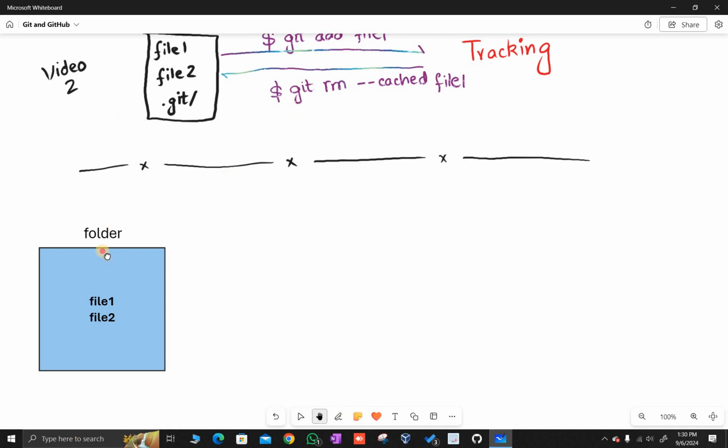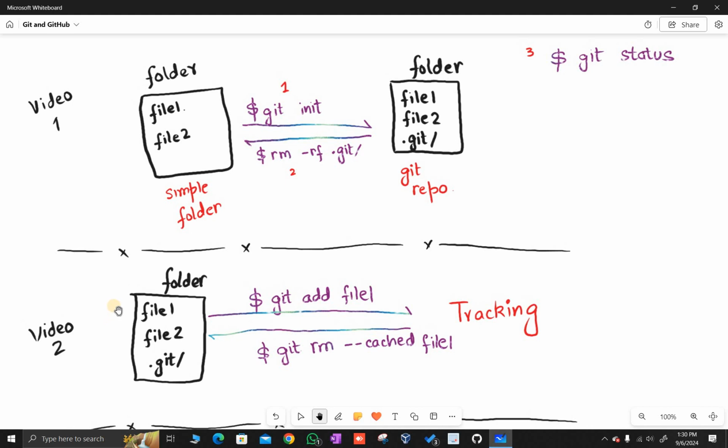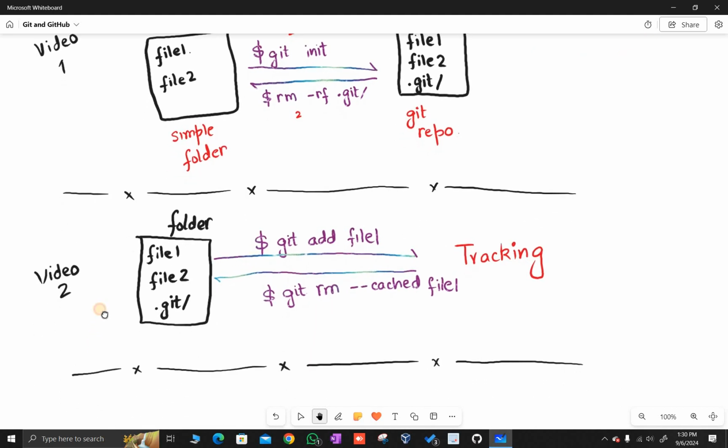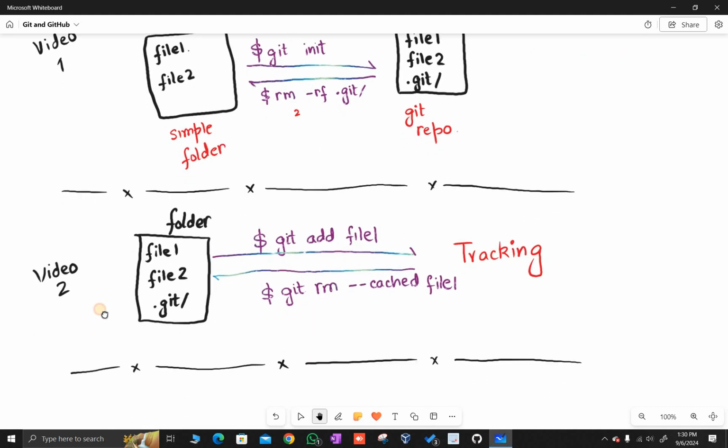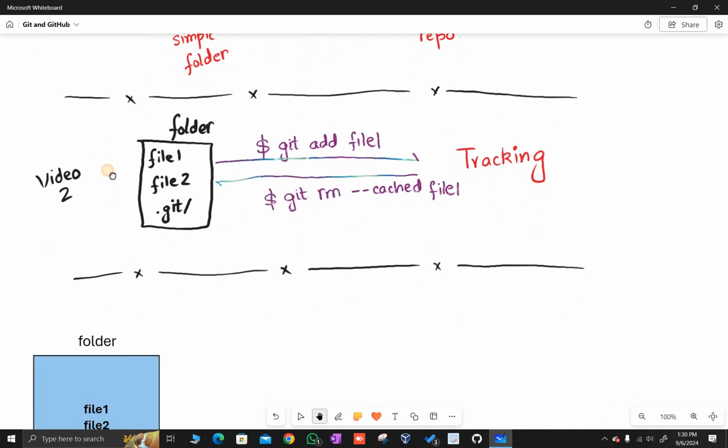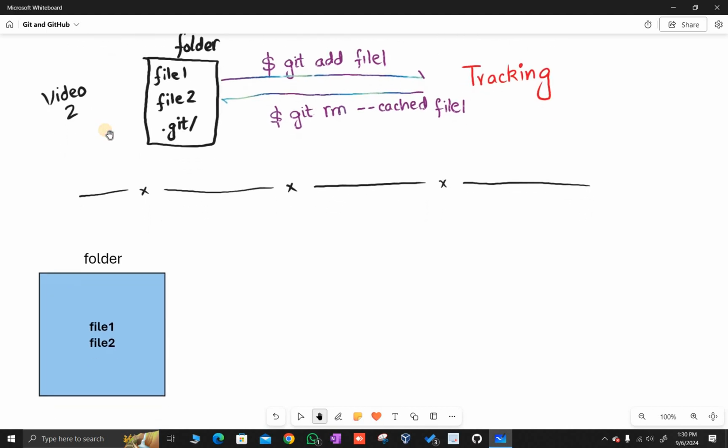In previous videos, we discussed how you can convert a simple folder into a Git repo. And I think in video number 2, we discussed how you put a certain file on track and how you untrack that file. Now, in this video, we are going to discuss the working concepts of Git, and we are going to complete the entire process from 0 to 100 and visualize it on our whiteboard as well.